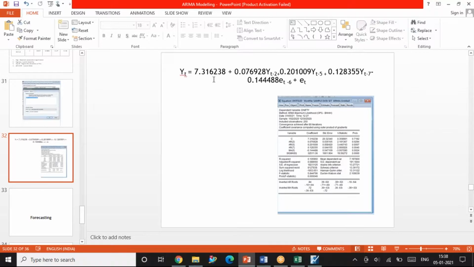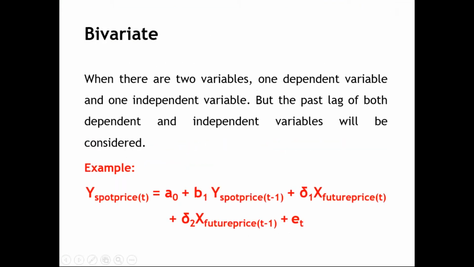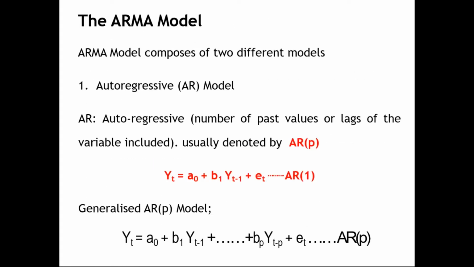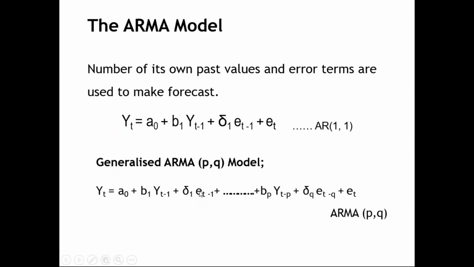And I'm writing it in the ARIMA equation. You would remember that a long time back I showed you how the generalized ARIMA equation looks. Let me show you that. The generalized ARIMA equation looks like this: Yt equals alpha naught, that is the constant or intercept, plus beta 1 Yt minus 1 plus delta 1 et minus 1.